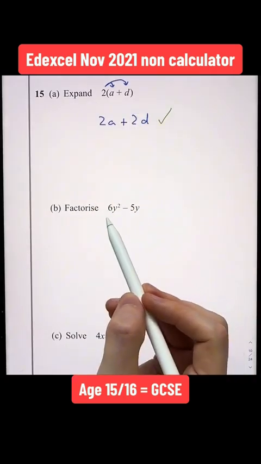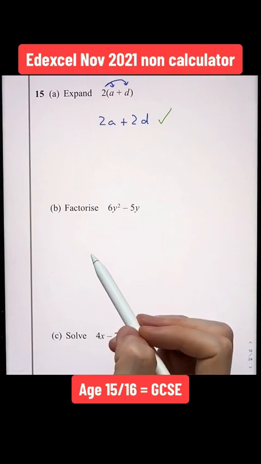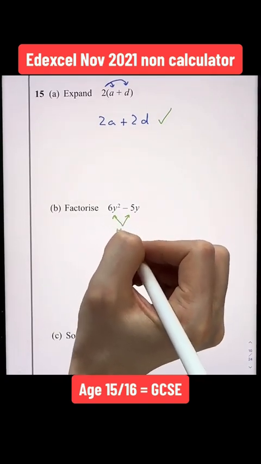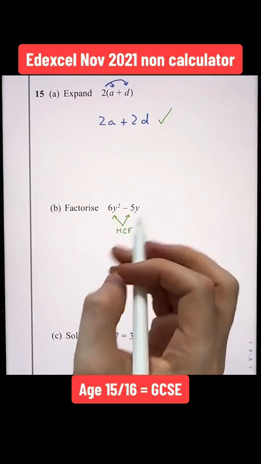Part B, factorise 6y squared minus 5y. Every time we see two terms, we always try single brackets. We want to take out the highest common factor from both terms. In this case, the highest common factor in 6y squared and negative 5y is single y.